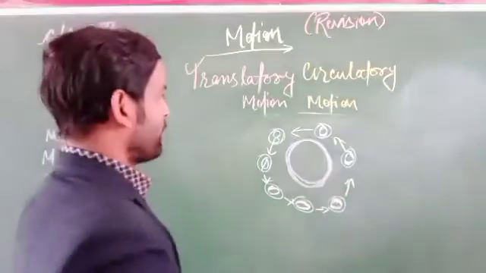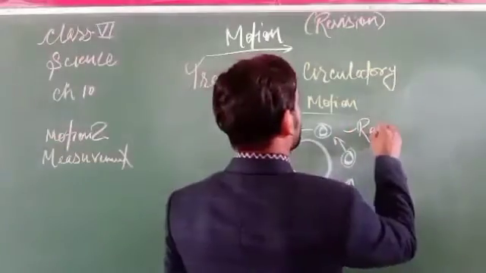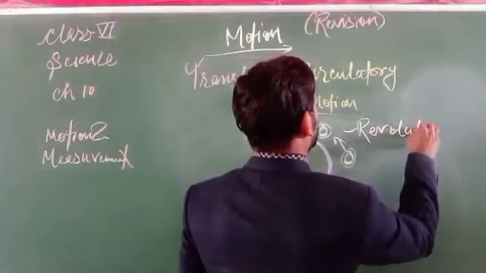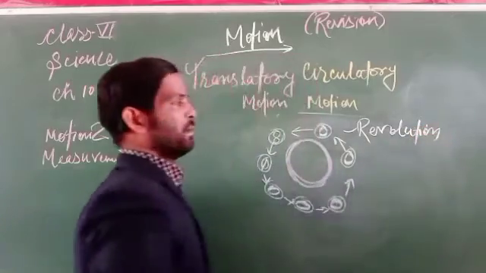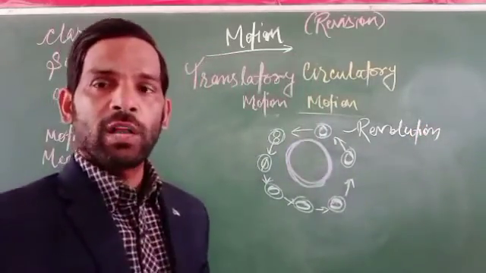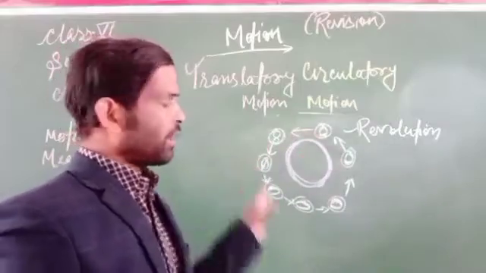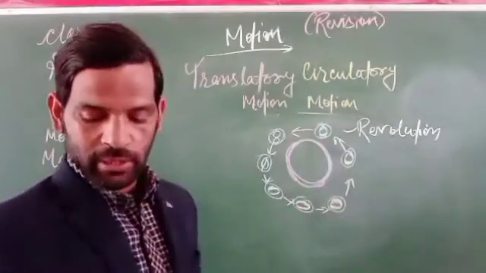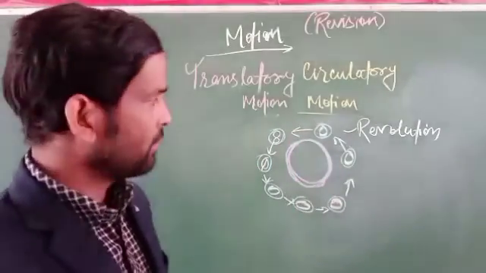That can be a type of revolution. This is revolution, that is revolving. The earth is revolving around the sun, that is called the revolution.